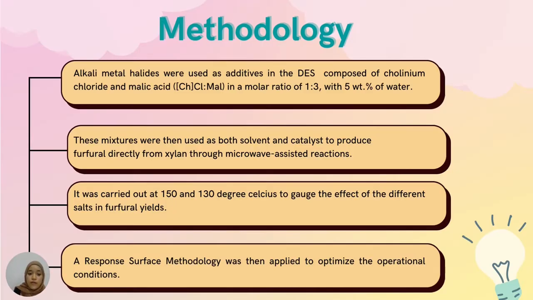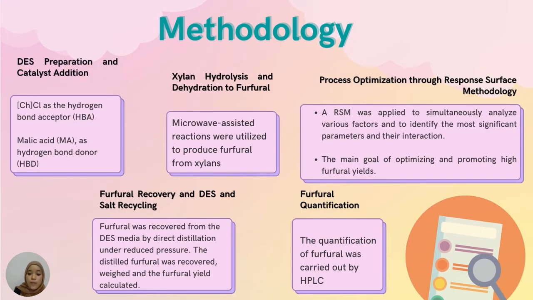These are the methodology. A mixture of both solvent and catalyst was used. Temperature was carried out at 150 degrees and 130 degrees Celsius. Response surface methodology was applied to optimize and promote high furfural yield. The quantification was carried out by HPLC.